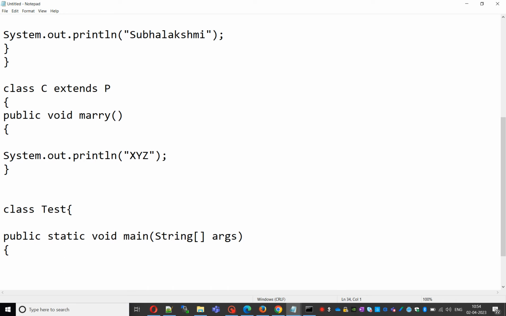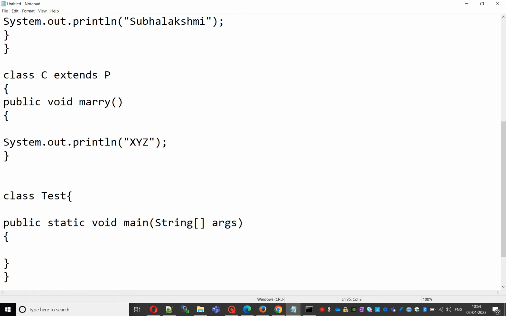Inside the Test class I have a main method. In the main method I try to create the parent class object: P p = new P. Here p is the parent class reference.